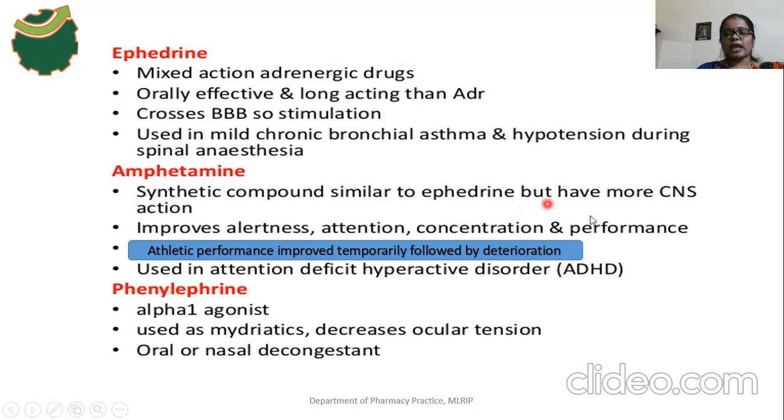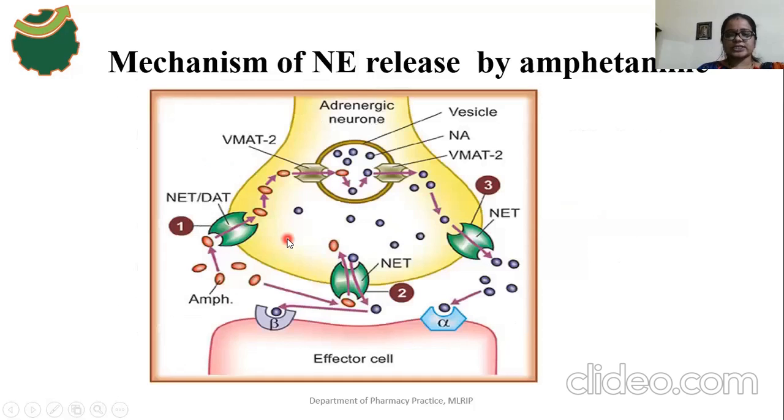Okay, but have more CNS action. Amphetamine has more CNS action than epinephrine. Why are CNS actions produced? Because the central actions of amphetamine are mediated by the release of norepinephrine from adrenergic neurons, especially in the brain region.